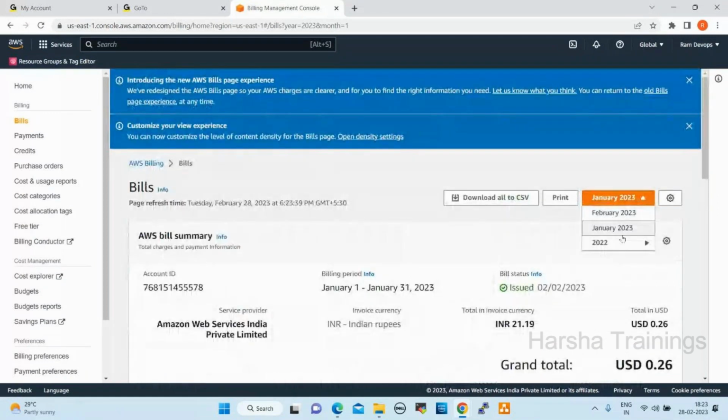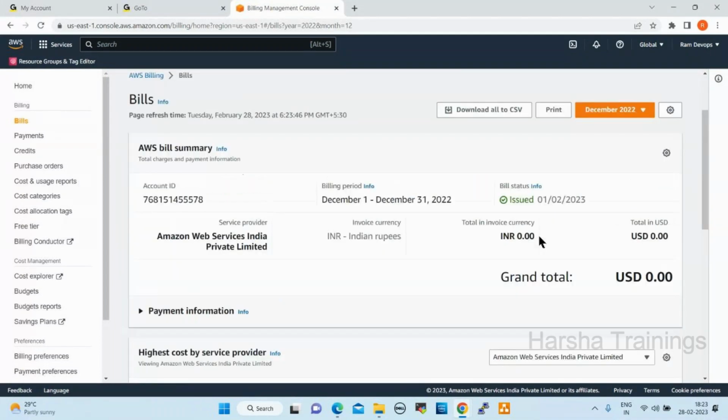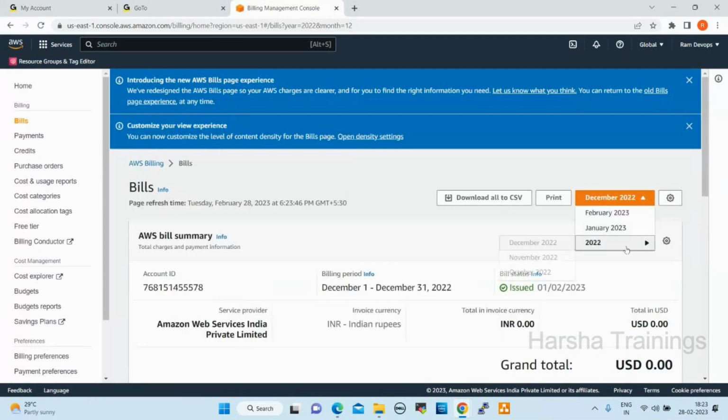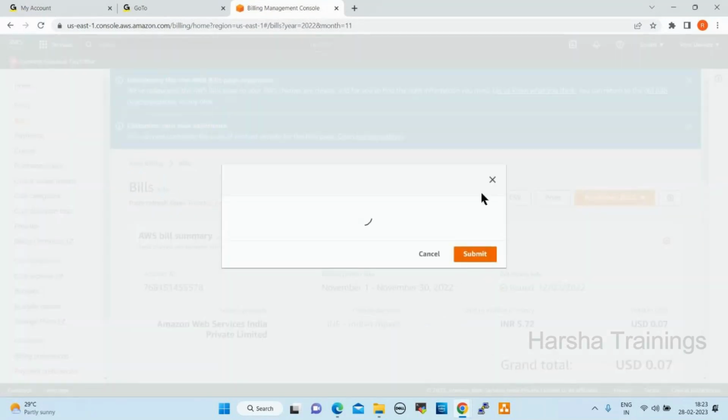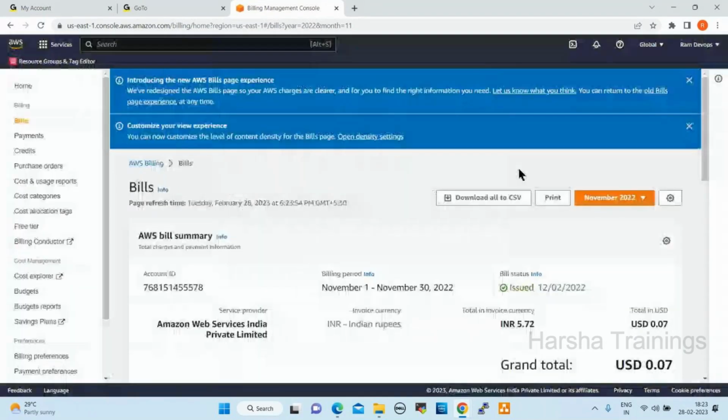Before that, 2022 December, zero bill. Nothing available. This is how we can check the previous month bills.